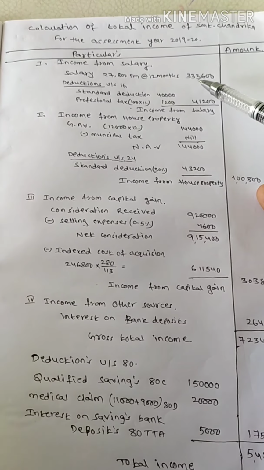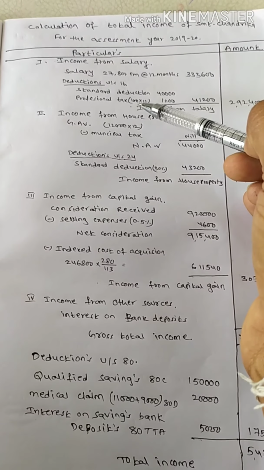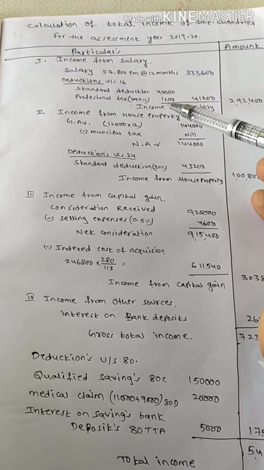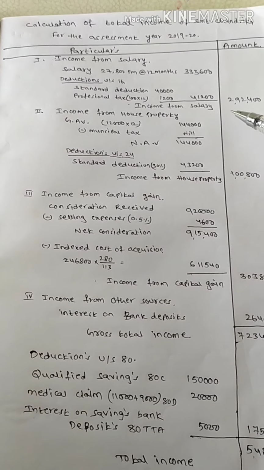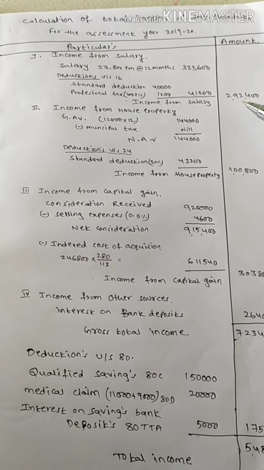From that we have to deduct standard deduction 40,000 and professional tax, 100 rupees into 12 months, that is 1,200. If we deduct this amount, we get income from salary. This is the actual amount earned from salaries.